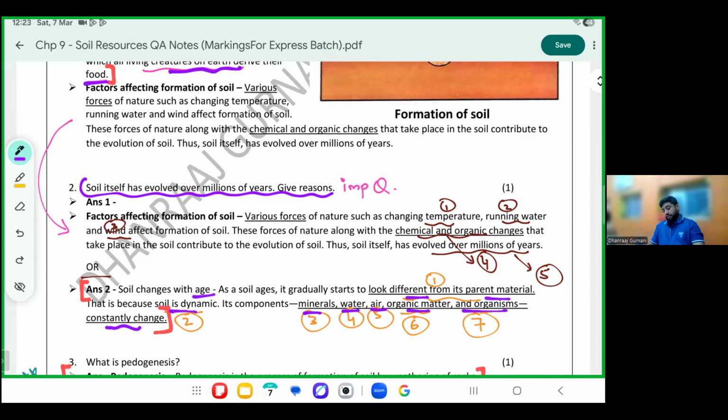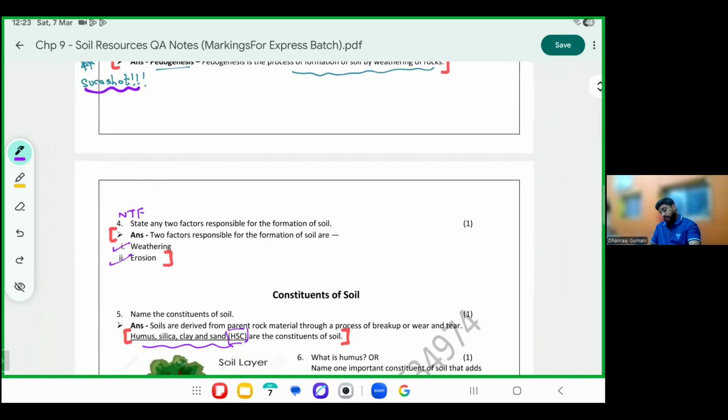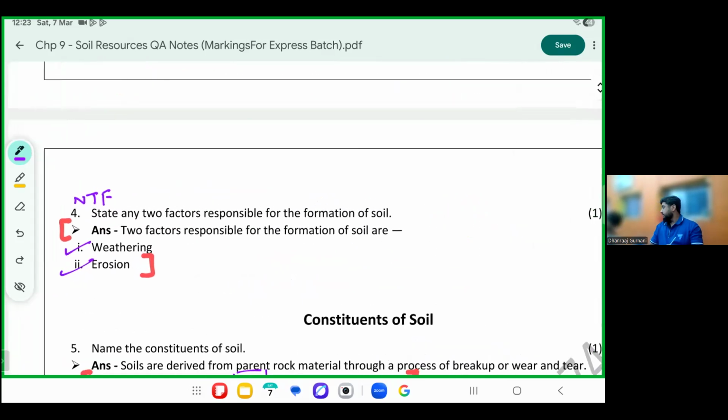Can I go ahead? First short answer of this chapter. What is pedogenesis? The process of soil formation by weathering of rocks. Name the following two factors which are responsible for soil formation: weathering and erosion.